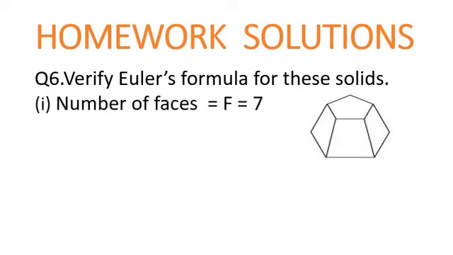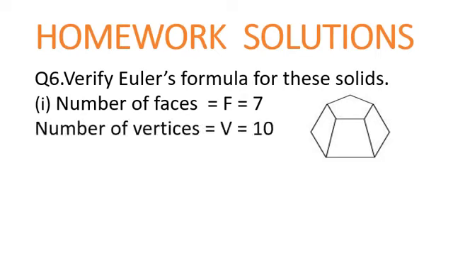Number of faces, first of all you need to find out, as I told you that Euler's formula is the relationship between faces, vertices and edges. So first of all you should know how many faces a solid has. So first of all we will find that number of faces, F is equal to 7 by counting them using the figure. Number of vertices, V will be 10.